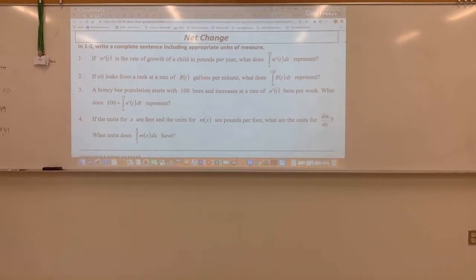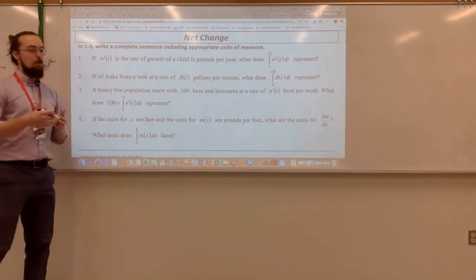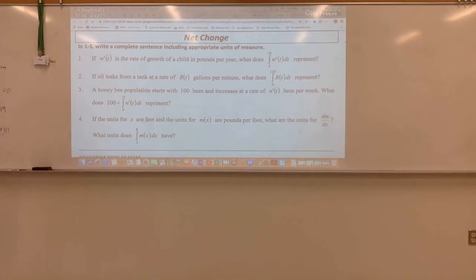So let's start with this. Okay, for the next 2 days, we're going to really focus on this net change idea. We've talked about this idea a little bit already, where if we integrate a rate, we get an amount. Okay, we're saying that's a net change idea. So what do these represent? If we're saying that W prime of t is the rate of growth of a child in pounds per year, what does the integral from 5 to 10 of that function represent?